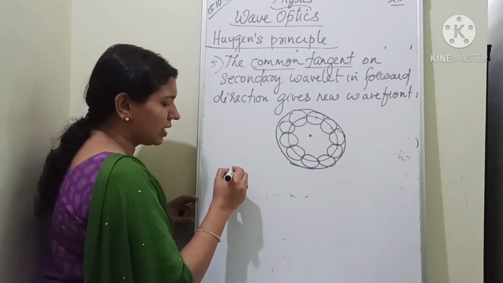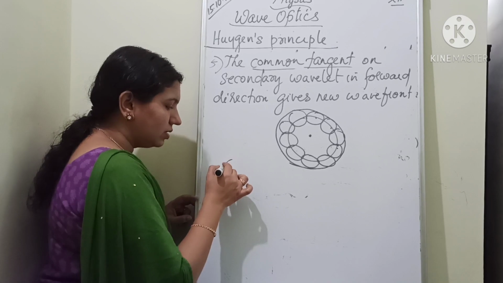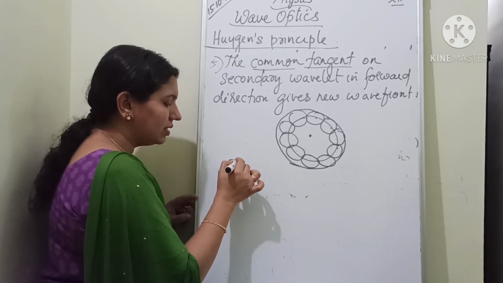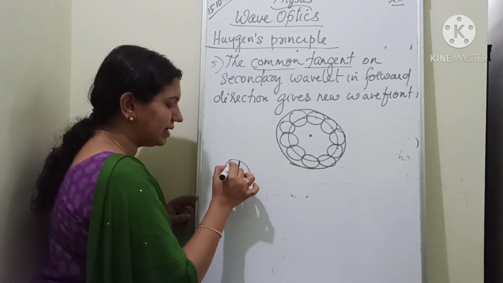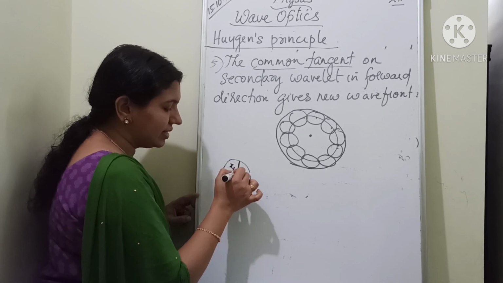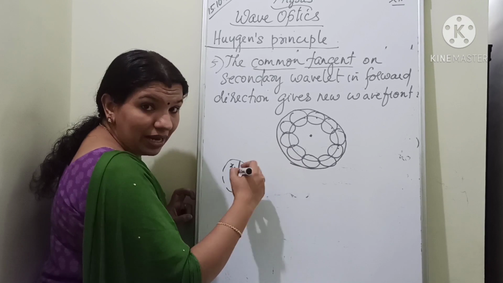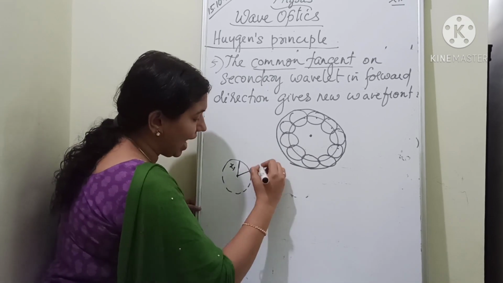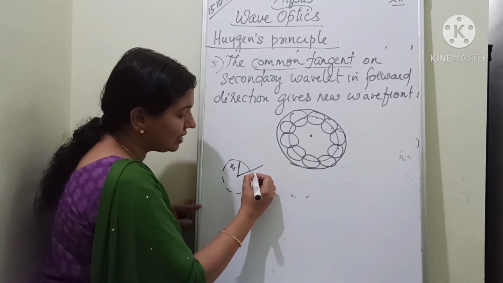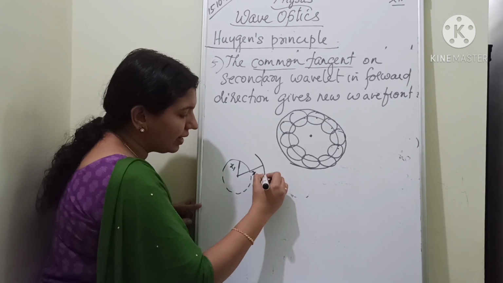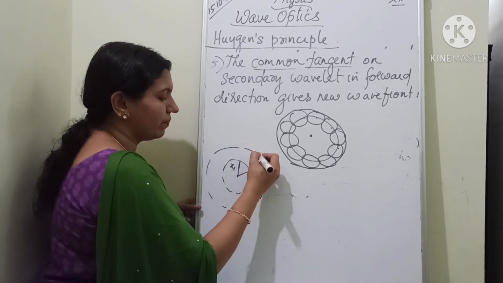Understand? If you are considering a point source at a particular time interval, at a distance x1 you will get one wavefront. Another one, if I want to draw the next wavefront, it should travel a little more distance, right? So it is at a distance of x2 so that I can draw another wavefront. Clear?